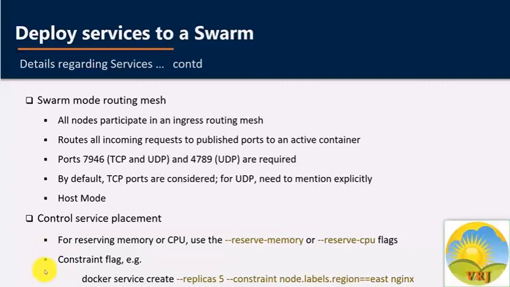We can also use placement constraints to control the nodes a service can be assigned to. In the following example, the service only runs on a node with the label region set to east. If no appropriately labeled nodes are available, the task will wait in the pending state until they become available. The --constraint flag uses an equality operator, which is equal to or not equal to. For replicated services, it is possible that all replicas run on the same node, or each node only runs one replica, or maybe that some nodes don't run any replicas.